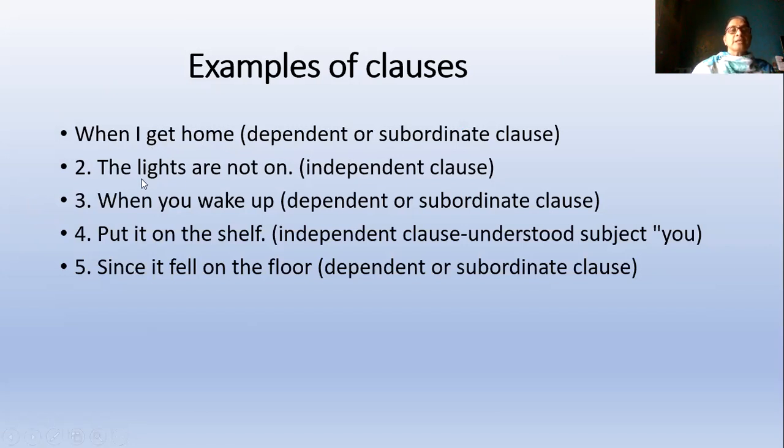The lights are not on. This is giving the complete sense. When I get home, the lights are not on. If it is written together, it will be a sentence, but these two clauses are there. When I get home is one clause, the lights are not on is another clause. The lights are not on is giving complete sense. What happened? We can ask simply. So this is an independent clause because it is making complete sense. When I get home is not giving complete sense, so it is called a subordinate clause.